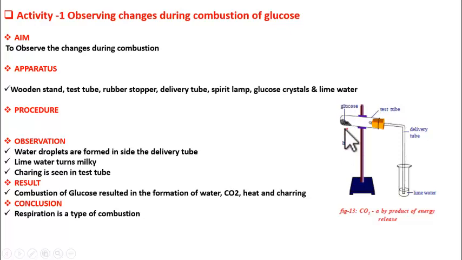Then in case of combustion of glucose, we need to give heat to start the reaction. But in case of respiration, no such initial heat is required. The reaction occurs spontaneously inside our cells. Got it, students? And this reaction is a one-step reaction. When you give heat, it undergoes burning and liberates heat at once, and the products are formed. But in case of respiration, it is a multi-step reaction where heat is liberated in packets, 2 ATP, 4 ATP, 8 ATP, like that. So it is a multi-step reaction, but this is a single-step reaction.